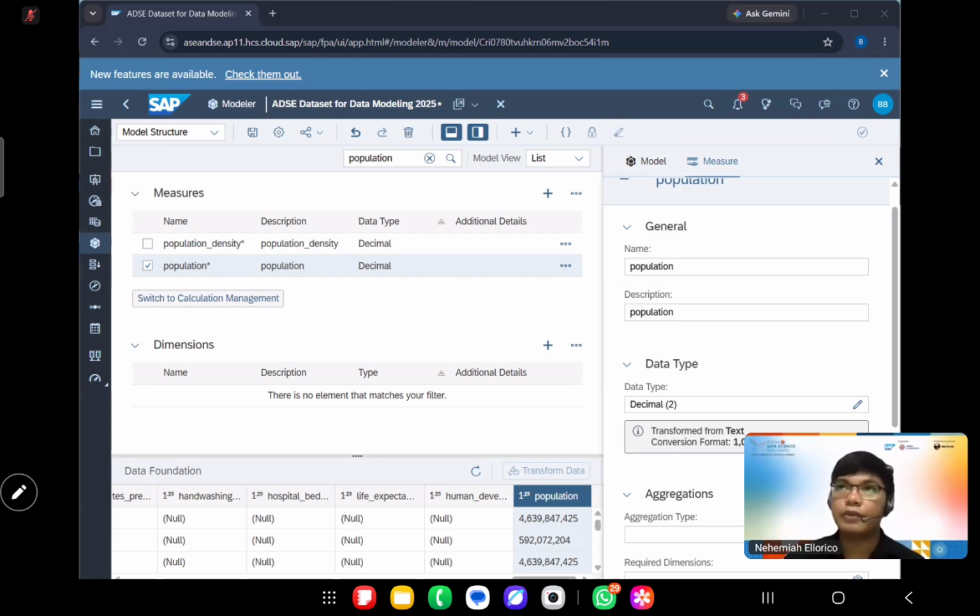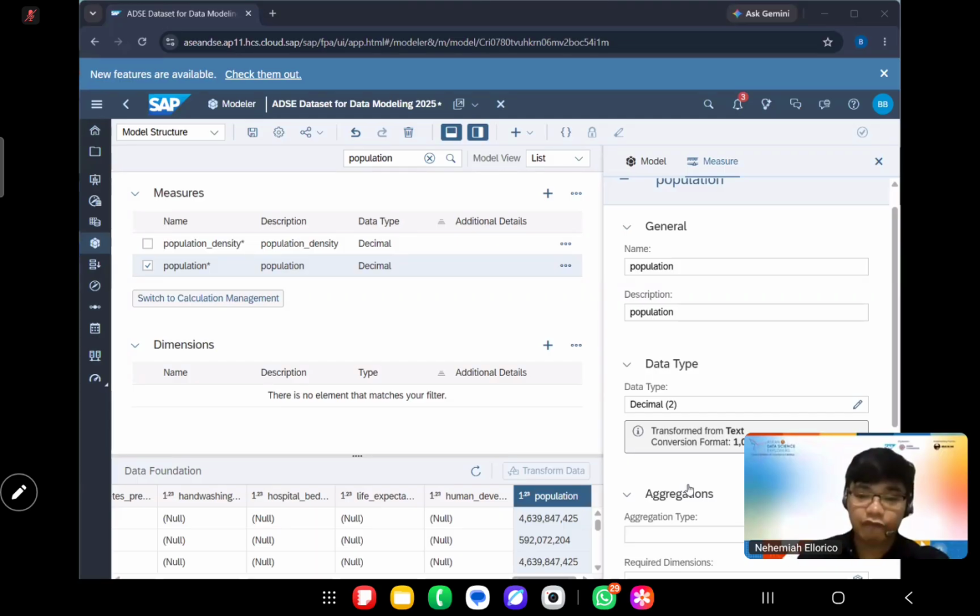Okay, why did we do this? Why did we specifically turn it into decimal? Because sometimes, although SAP Analytics Cloud correctly identifies measures and dimensions, there can be times when we have to manually input the data type that we want for that specific column. There can be nuances at times. For example, population: we would want to convert that into the correct data type that we want for that measure.